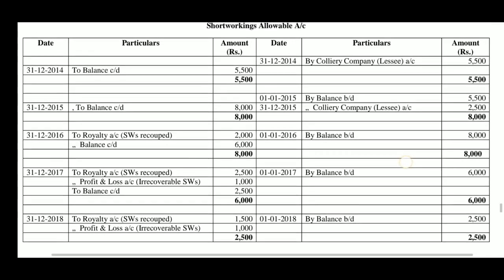In the year 2016, 1/1/2016, by balance brought down 8,000. Then when recoupment is made, short workings allowable account is debited to royalty account 2,000 rupees. Balance is 6,000, which is carried forward to balance carried down. In the year 2017, 1/1/2017, by balance brought down 6,000, out of which 2,500 was recouped. Short workings allowable account debited to royalty account 2,500 with the amount of recoupment.